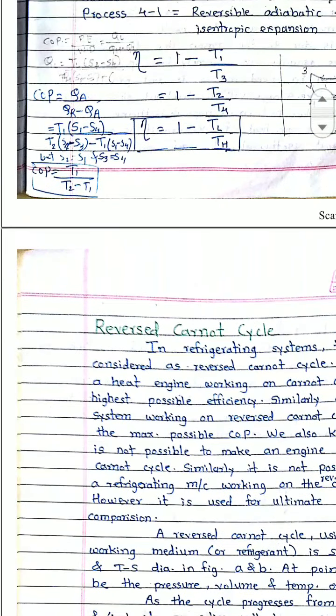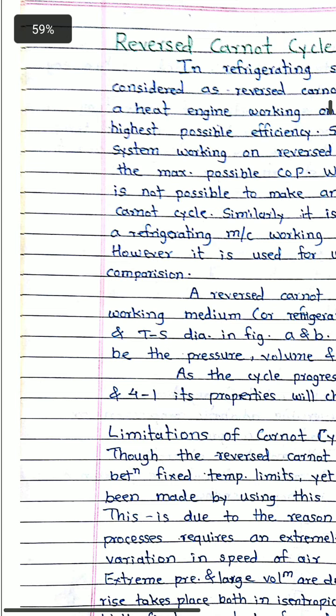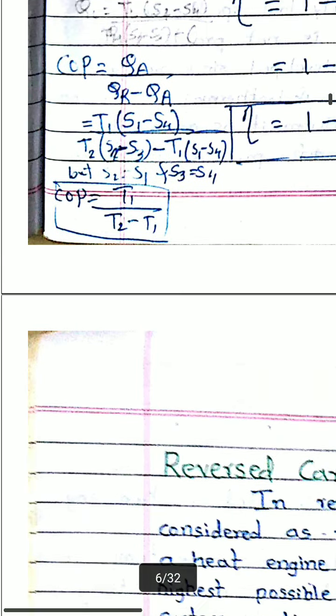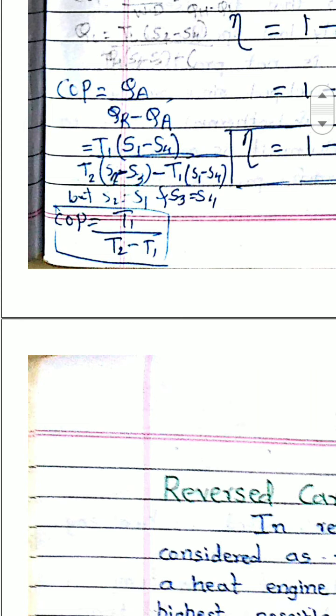And if you derive the final formula for the COP of a reverse Carnot cycle, it is equal to QA upon QR minus QA, which is equal to, again, heat supplied is T1 into bracket S1 minus S4, because during isentropic processes heat transfer will be 0, because isentropic is a reversible adiabatic, and in adiabatic processes heat transfer will not be there.